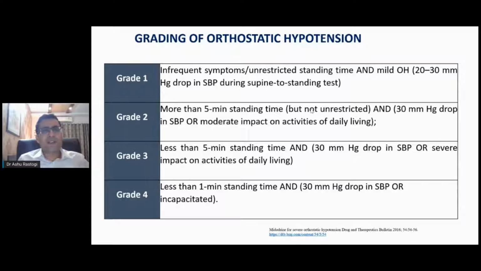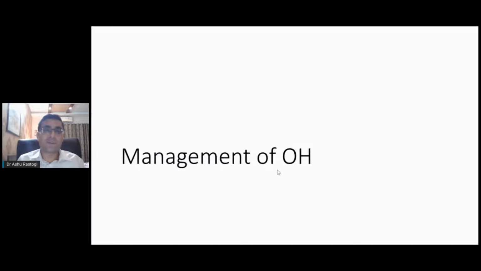And grade 3, even just within 5 minutes of standing, the patient has significant symptoms and a 30 millimeter drop in systolic blood pressure, or it significantly impacts his daily living. This is called grade 3. If a patient cannot even stand for a minute without symptoms, that's a severe grade 4 orthostatic hypotension, and this patient might need a very careful evaluation.